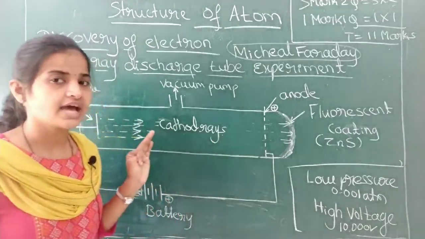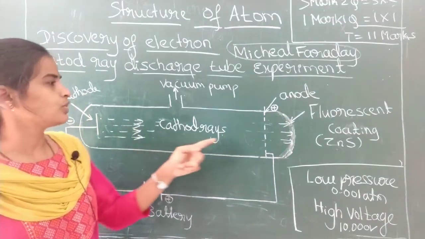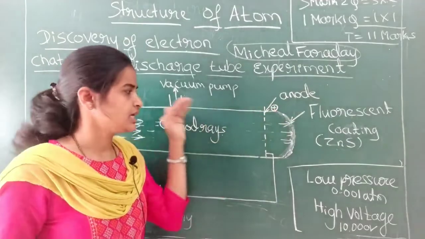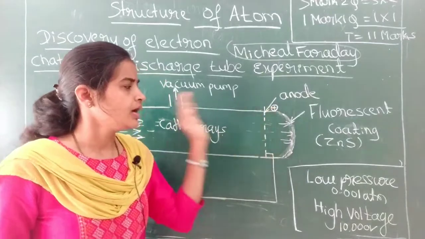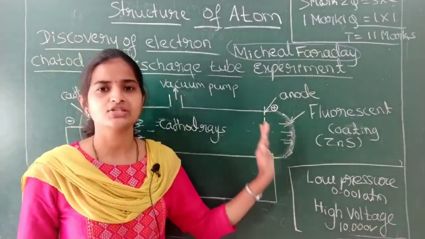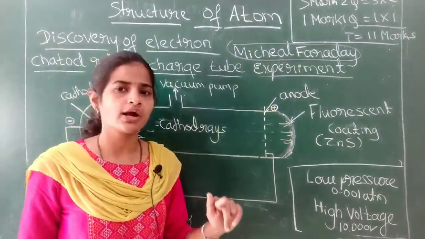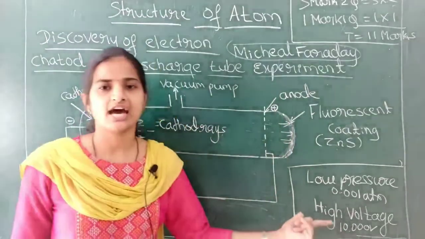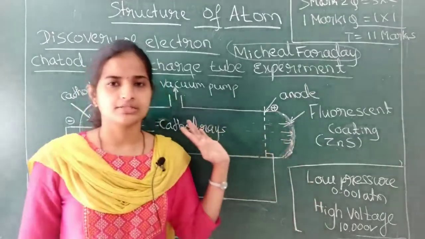How did he decide it? See, rays are coming from the cathode and moving towards the anode. The anode is positively charged. Some rays are coming towards the anode, so what does this indicate? We know that unlike charges attract each other. So those rays contain negatively charged particles. Those negatively charged particles are called what? Electrons.